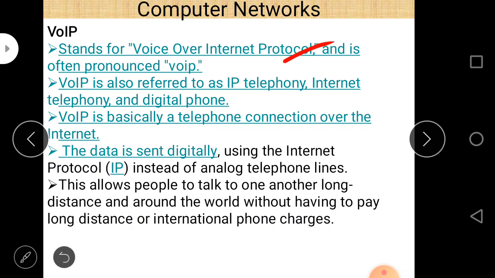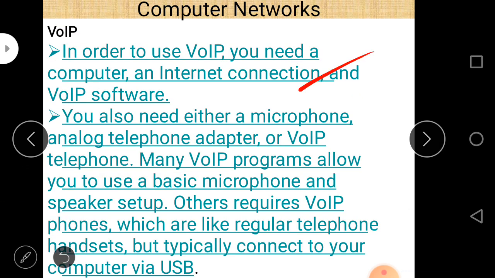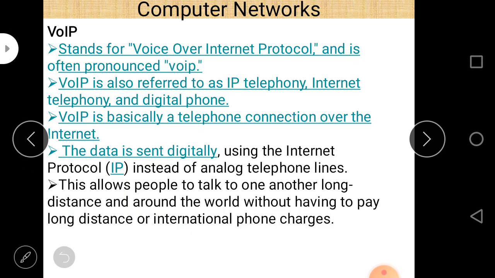Then second, you can write that it is also known as IP telephony, internet telephony, or digital phone. Third point is that VoIP is basically a telephone connection over the internet. Fourth is the requirements, and if you have sufficient time, then you can write this point.